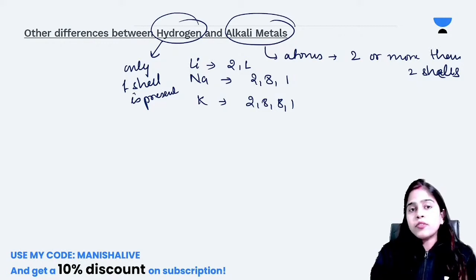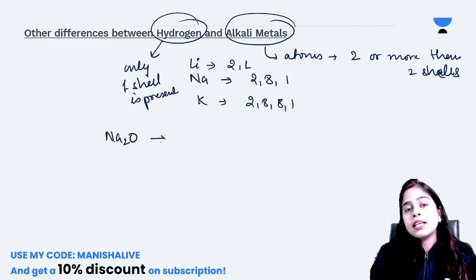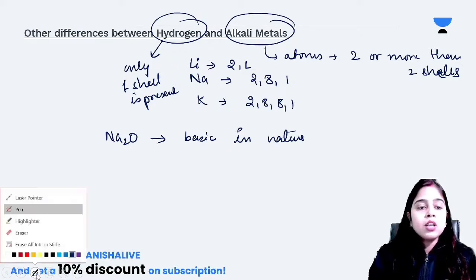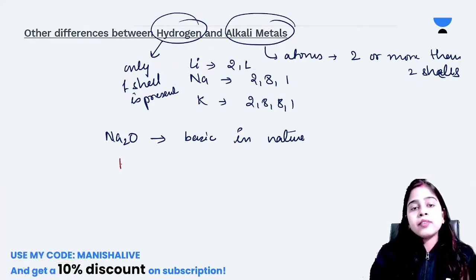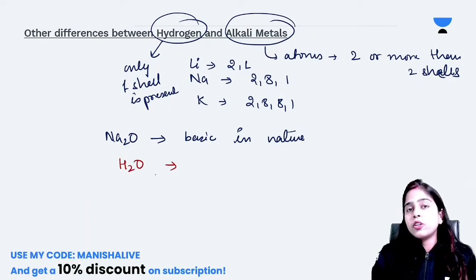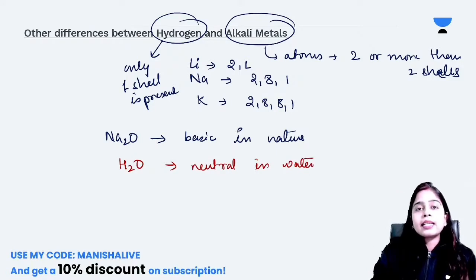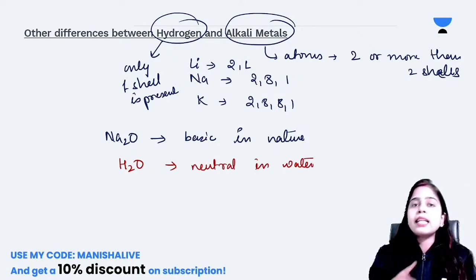Then, if we talk about more differences, the last one is that when alkali metals form oxides, these oxides are basic in nature. The metallic oxides are basic in nature. You have studied this in acids, bases and salts. When we talk about the oxide of hydrogen, it is neutral in nature. So this is also one of the differences between alkali metals and hydrogen.